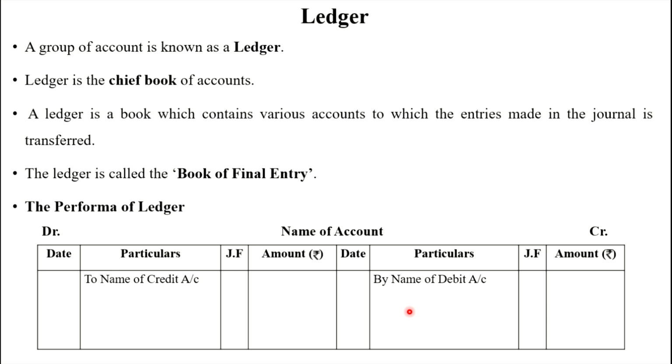Ledger is nothing but a group of accounts. Ledger is also called the book of final entry. This ledger provides complete information about all the accounts in one book. Also, we can calculate what the main items of revenue and the main items of expenditure are. We can also easily identify what our assets and liabilities are with the help of the ledger. Okay, this is all about the ledger.